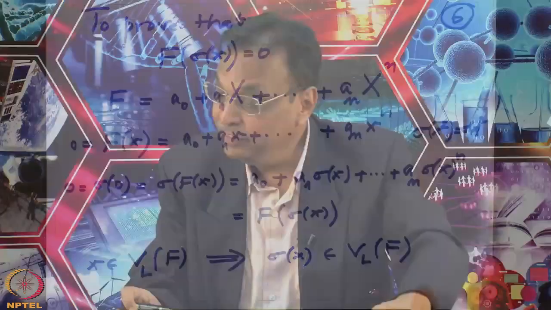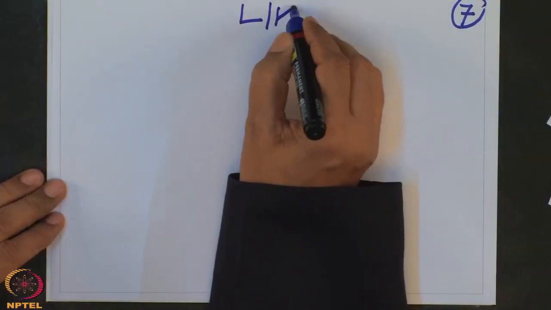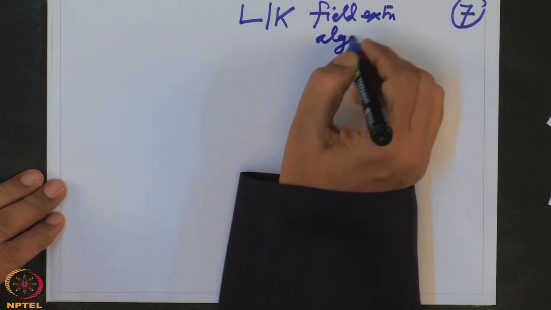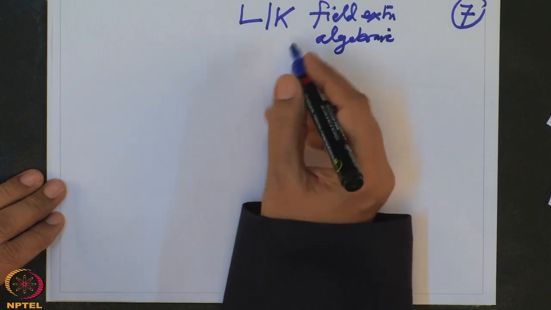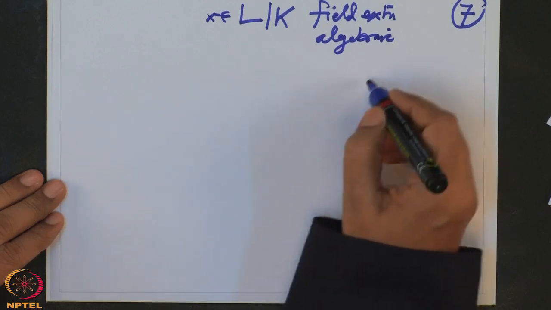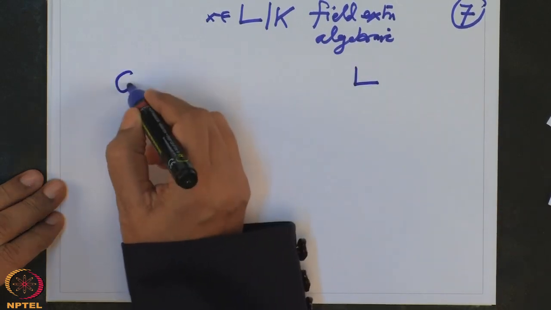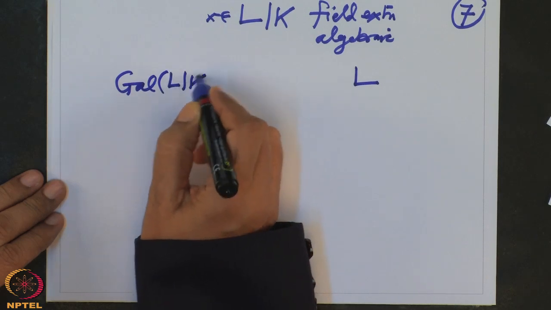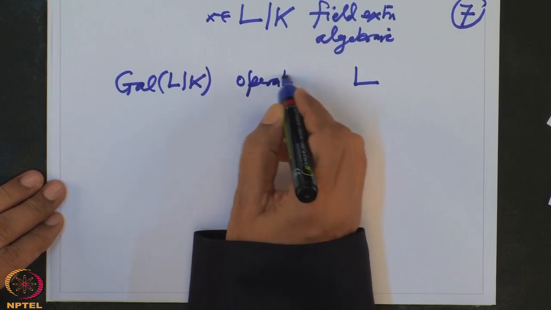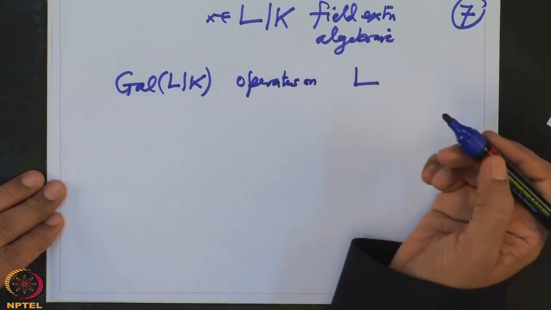So this simply means, now let me get back to what we had. Here we have L over K, an algebraic field extension, and I have an element x here. We have this Galois group of L over K, and we have noted that this group operates on L in a natural way.